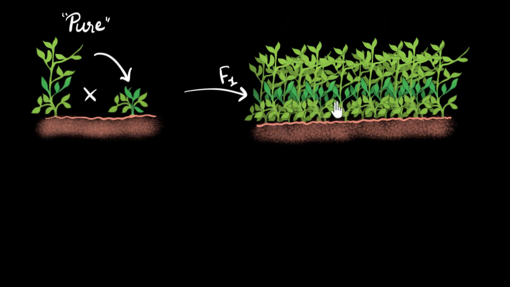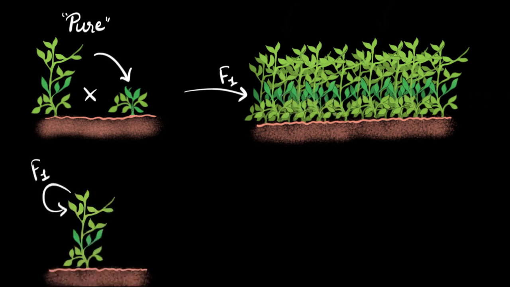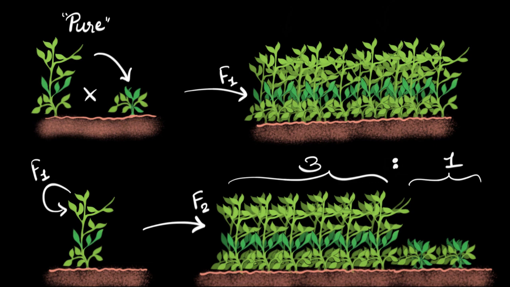So Mendel wanted to know whether these tall plants were also pure. So he said, let me take these F1 generation tall plants, self-fertilize them, and see what I get. And what he got was again a surprise. Now he got both tall and short plants in a specific ratio, roughly 3:1.